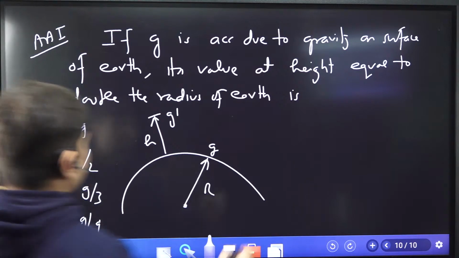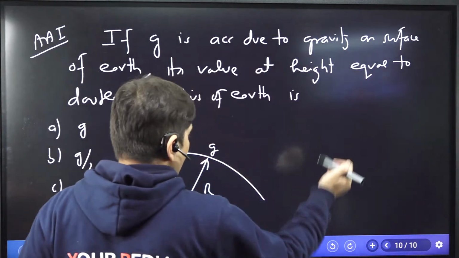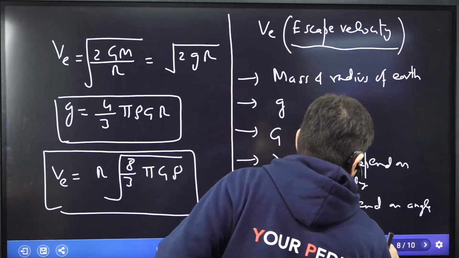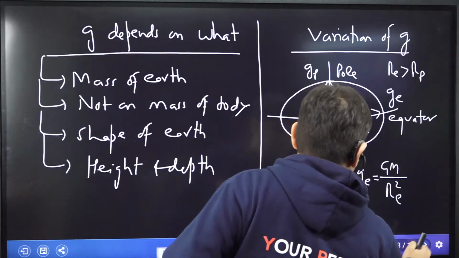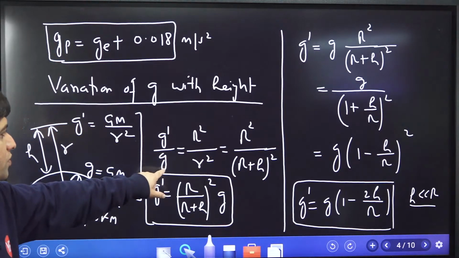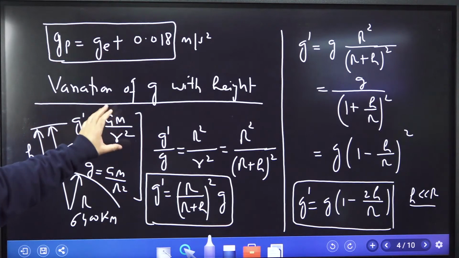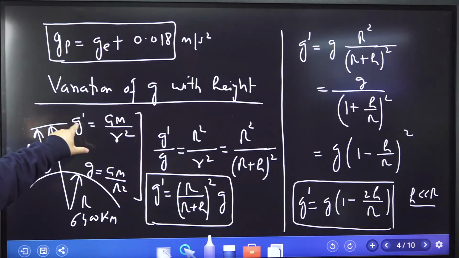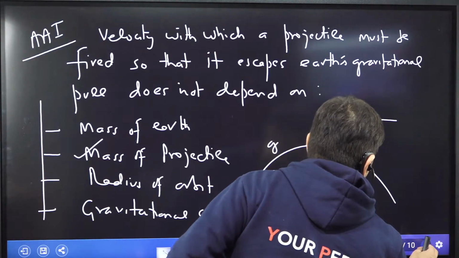Now, what is the value? We know value is how we have calculated with the height. You know, should I take you back? Variation. Which formula? Let me ask you this. Which formula do you think we should use? g dash over g. G is proportional to, you know, GM is constant, capital G, M is constant. So g is inversely proportional to R square. You understand that? So g is inversely proportional to R square.